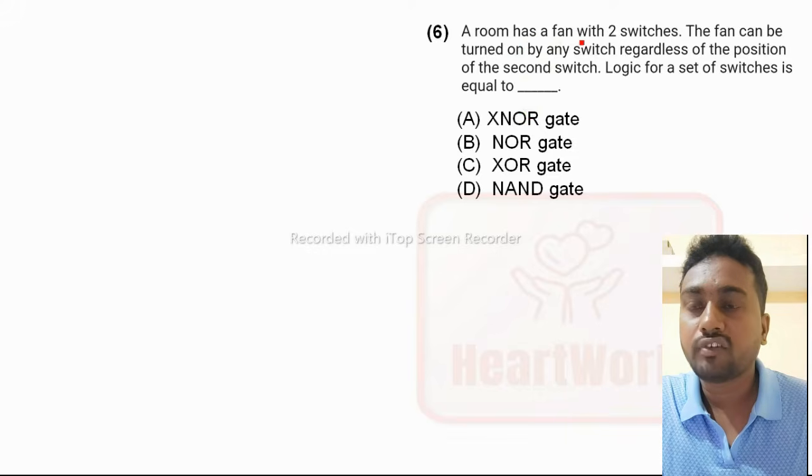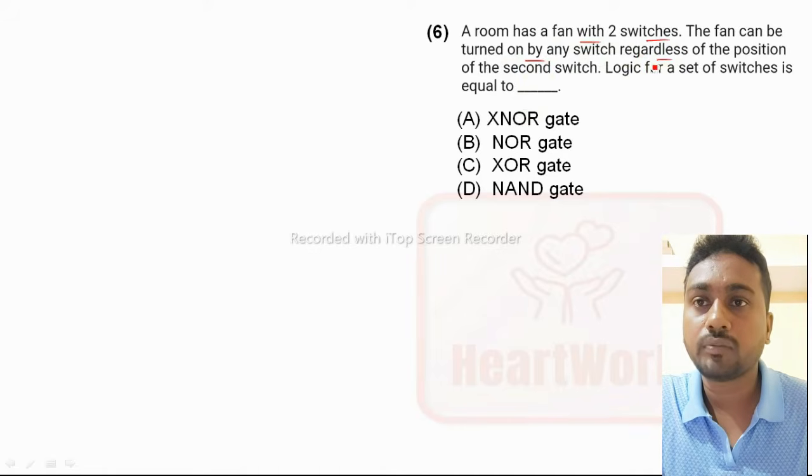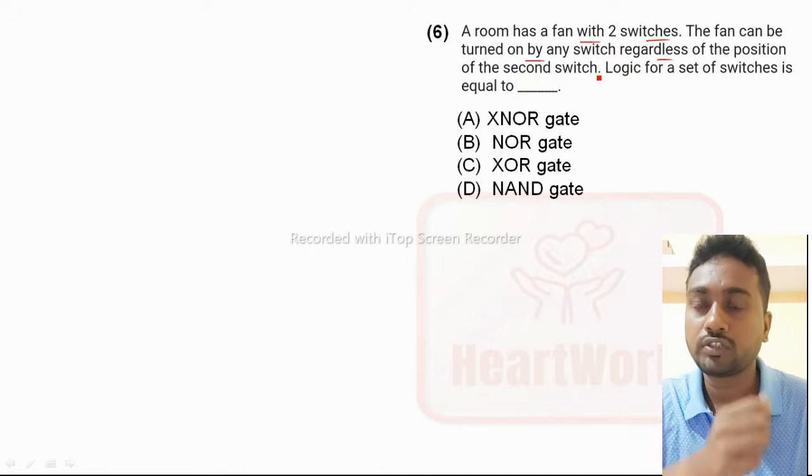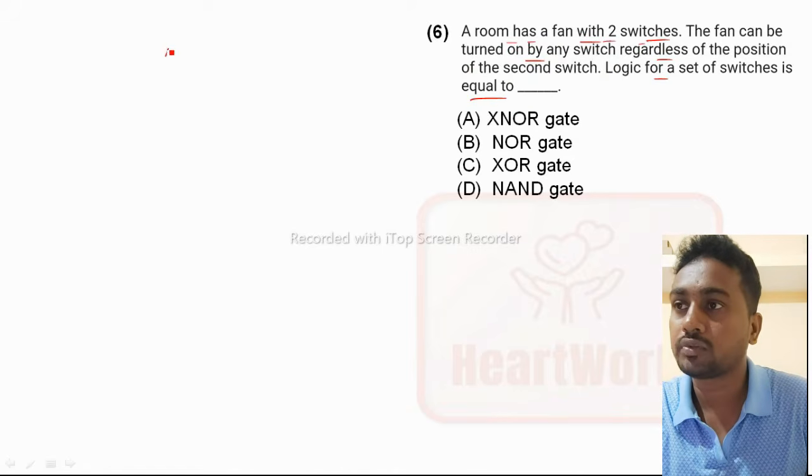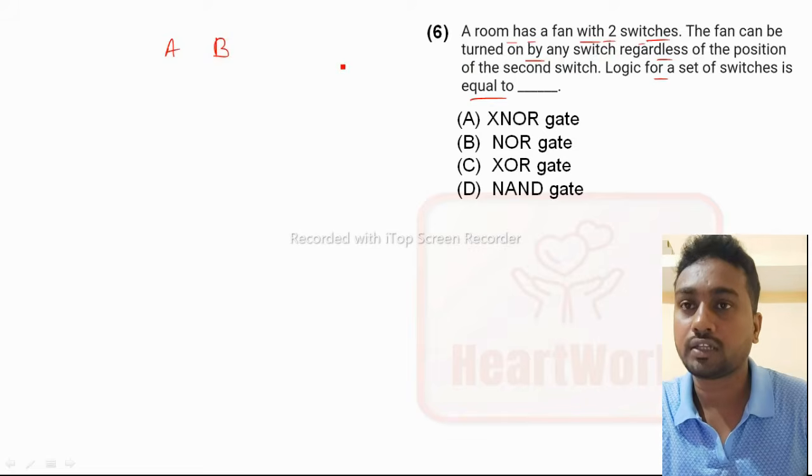A room has a fan with two switches. The fan can be turned on by any switch regardless of the position of the second switch. The logic for the set of switches is equal to what? The question is, a room has a fan with two switches. Suppose the two switches are A and B. The fan can be turned on by any switch regardless of the position of the second switch.